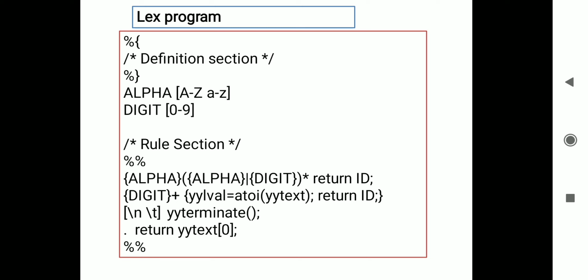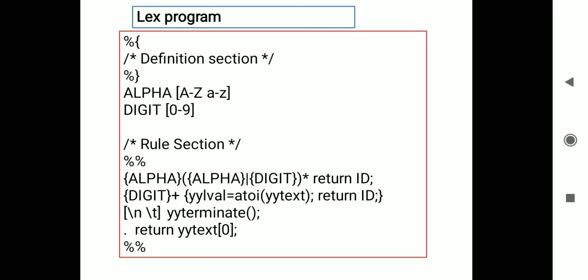Here is some terminology we are going to define: alpha means A to Z or small a to z, that is the alphabet, and digit is nothing but 0 to 9. This is what we call a regular definition. The name which is given to a regular expression is called a regular definition. So here we are giving names to particular regular expressions: a to z is alpha, and 0 to 9 is digit.